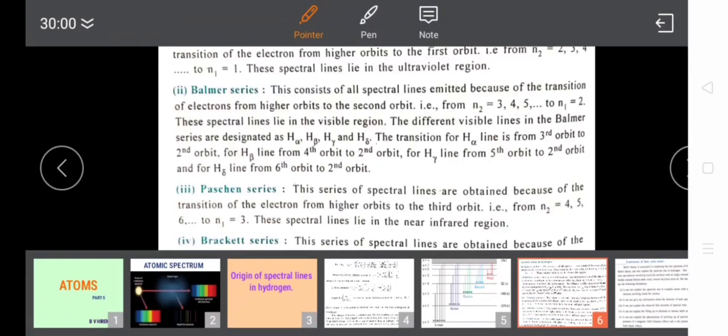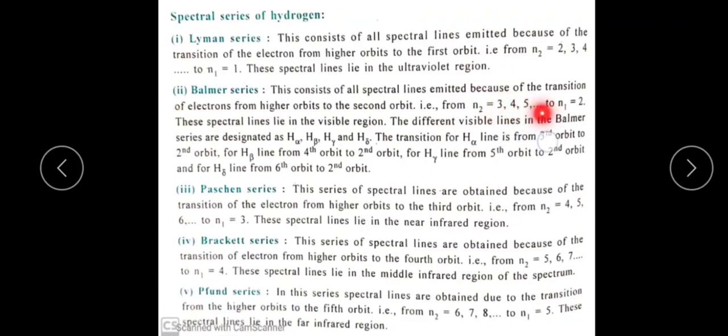In the Balmer series, de-excitation takes place from the third orbit, fourth orbit, fifth orbit, and so on, to the second orbit, and this is obtained in the visible region. The different visible lines of the Balmer series are designated alpha, beta, gamma, delta, like this.